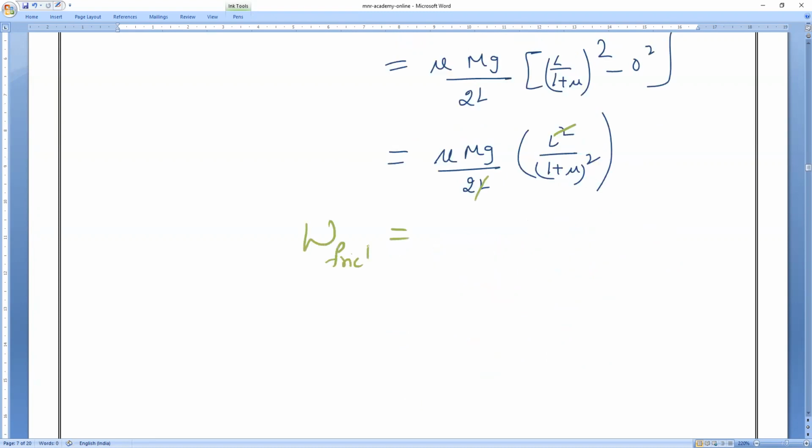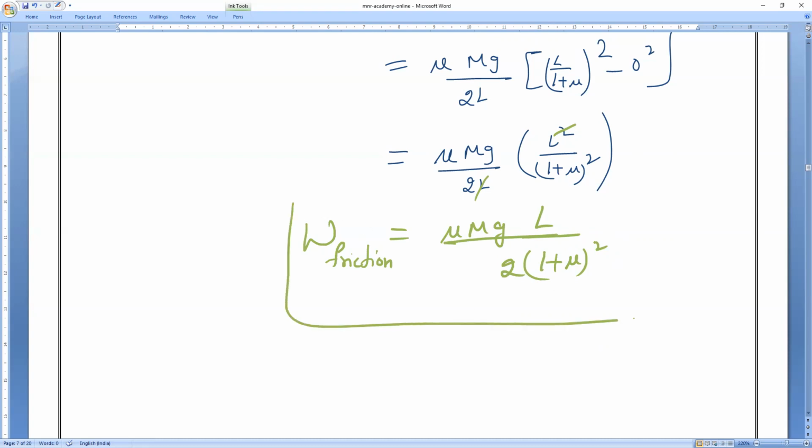Work done by the friction is equal to how much, guys? Anybody can tell? Work done by friction is equal to mu mg L divided by 1 plus mu whole square into 2. So here itself, can I write it by 2? Mu mg L by 2 into (1 plus mu) whole square. That's all. So this is the work done by the friction.